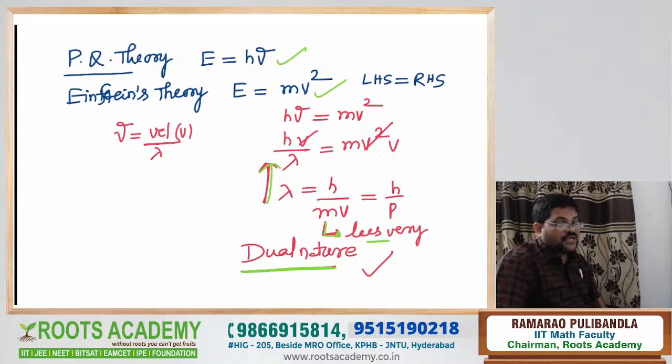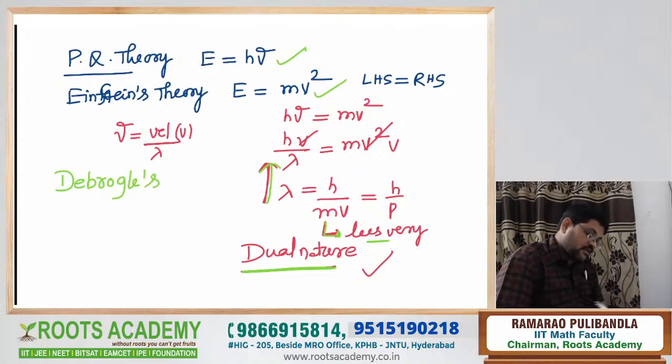Understood? Therefore, LHS equals RHS, h mu equals mc square. From that we get lambda equals h by mv. So this is the explanation given by the scientist de Broglie. This is also called what? De Broglie's dual nature of matter. What do you write? De Broglie's dual nature of the matter.